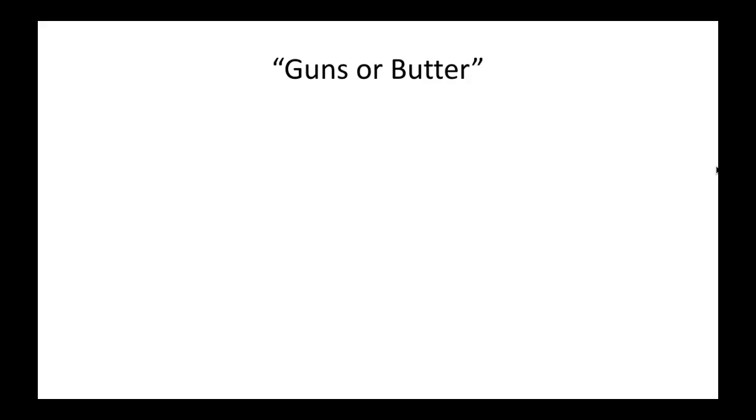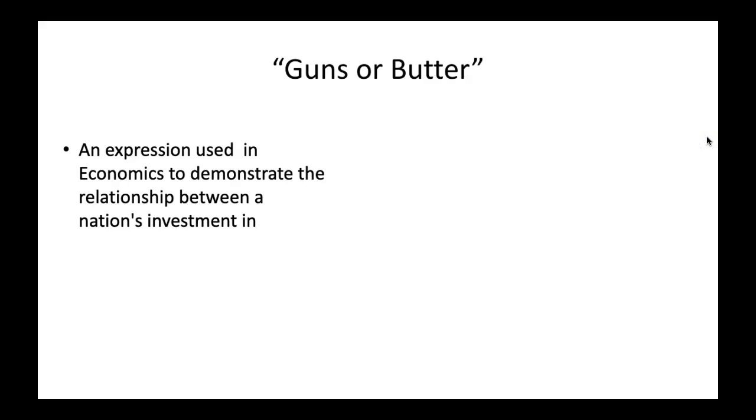Now in economics we have this expression called guns or butter. Now this is something you need to put in your notes. So get some paper and write down that expression, guns or butter. It could show up on a quiz, wink wink. An expression used in economics to demonstrate the relationship between a nation's investment in military goods, which is what we mean when we say guns, and civilian goods, which is what we mean when we say butter.